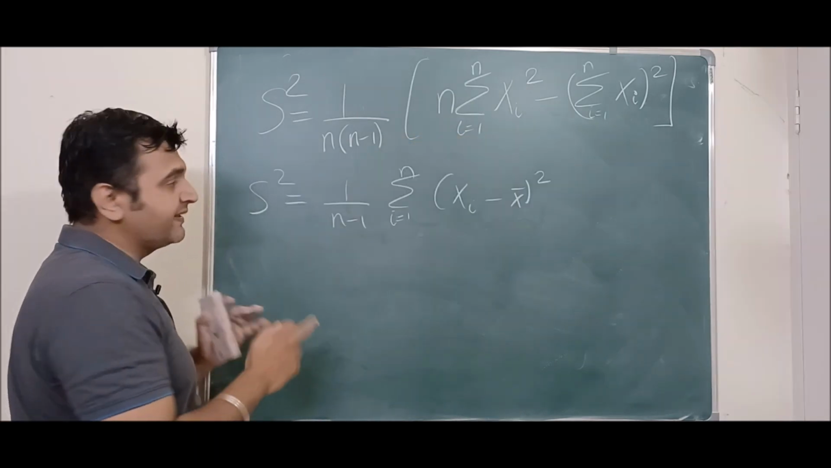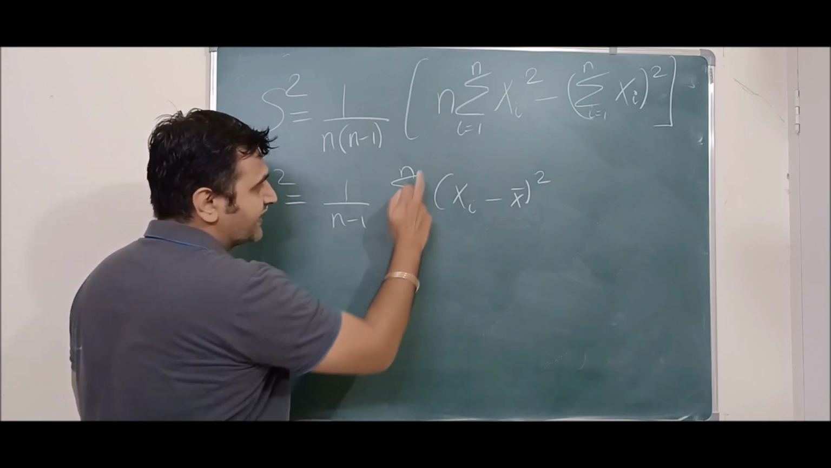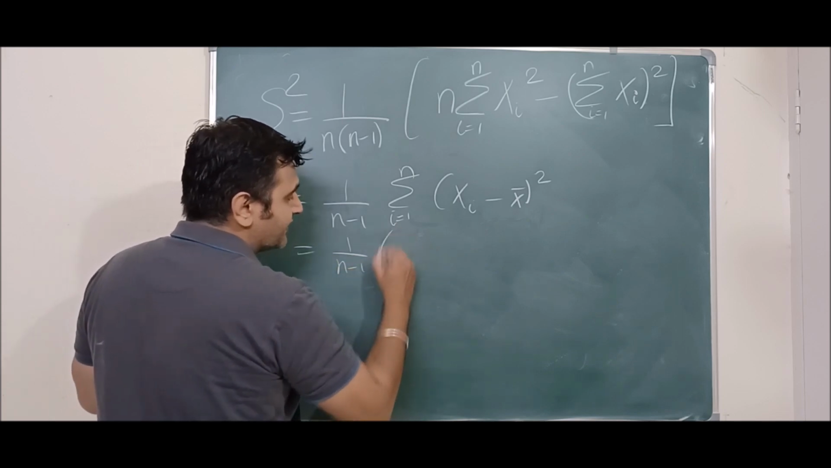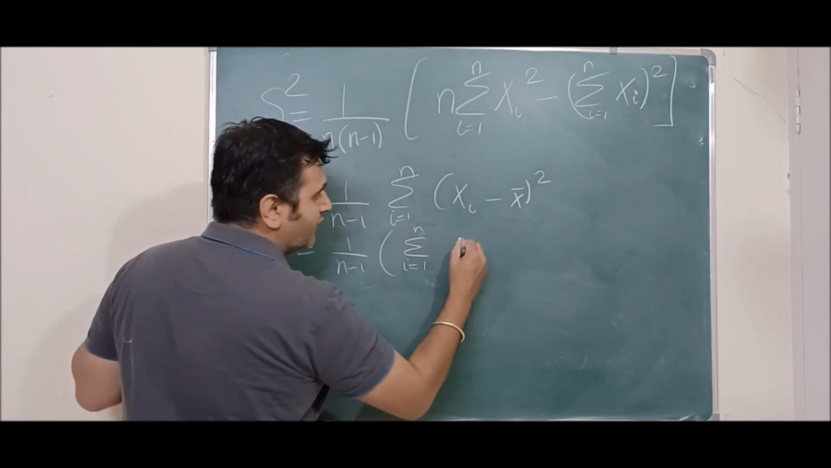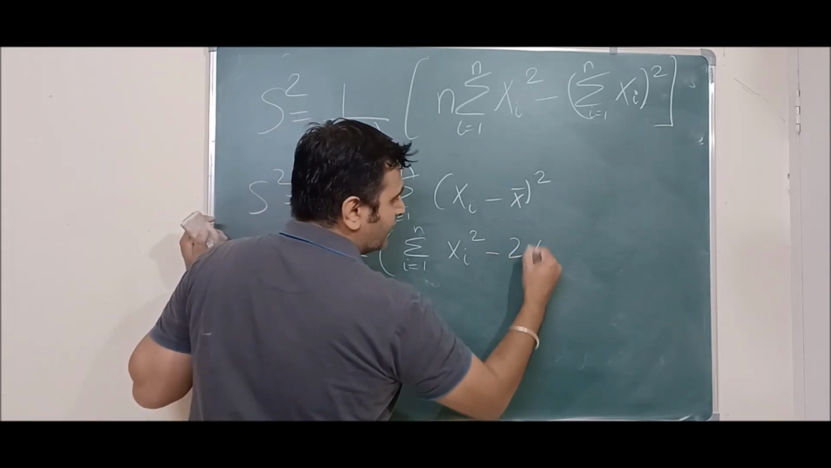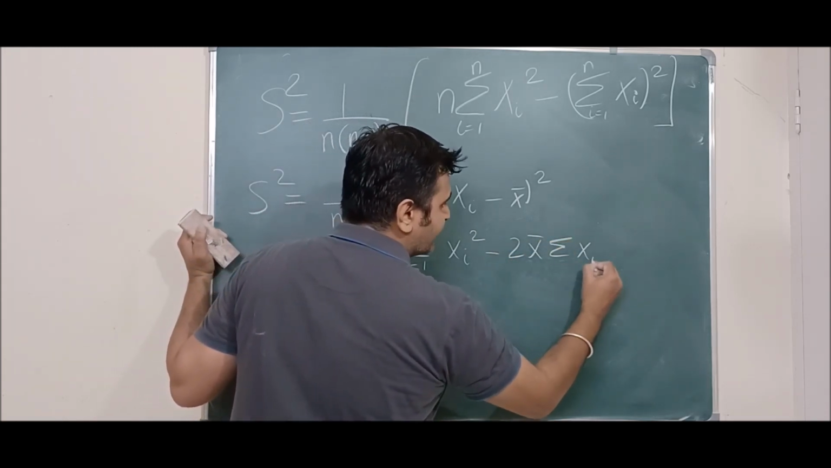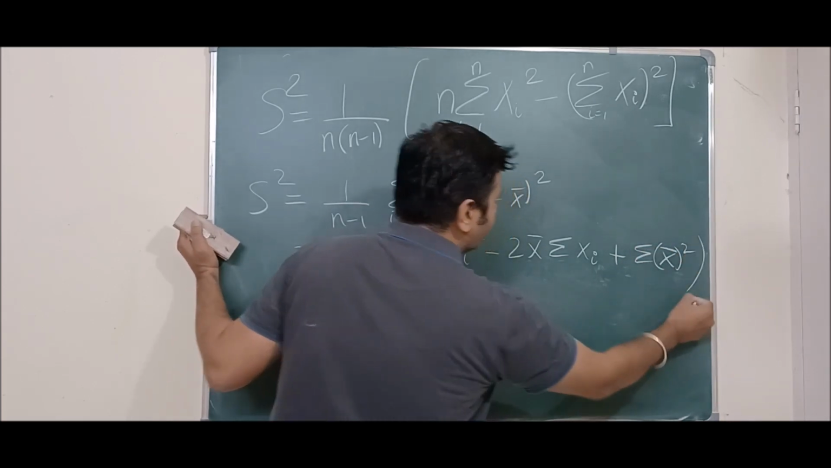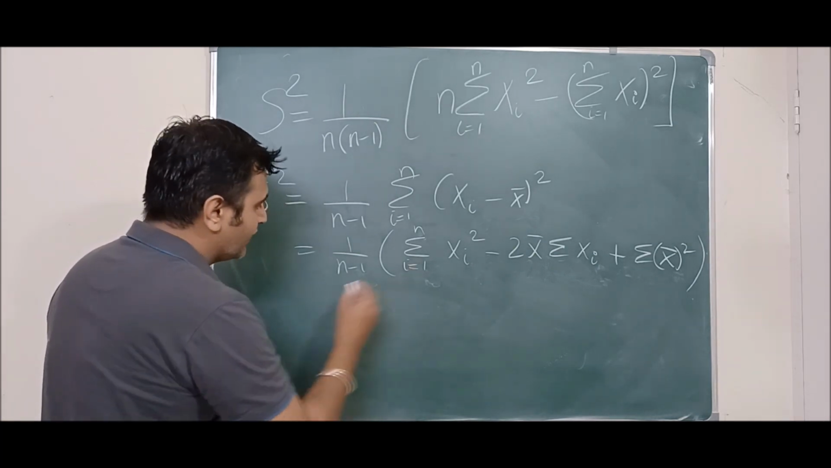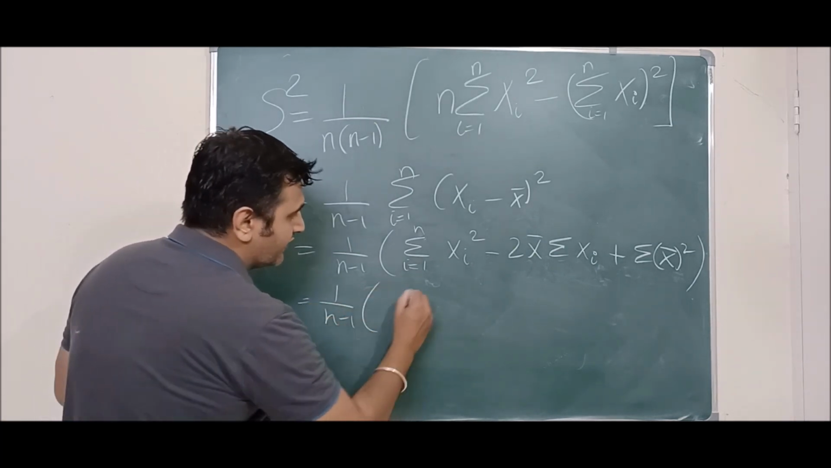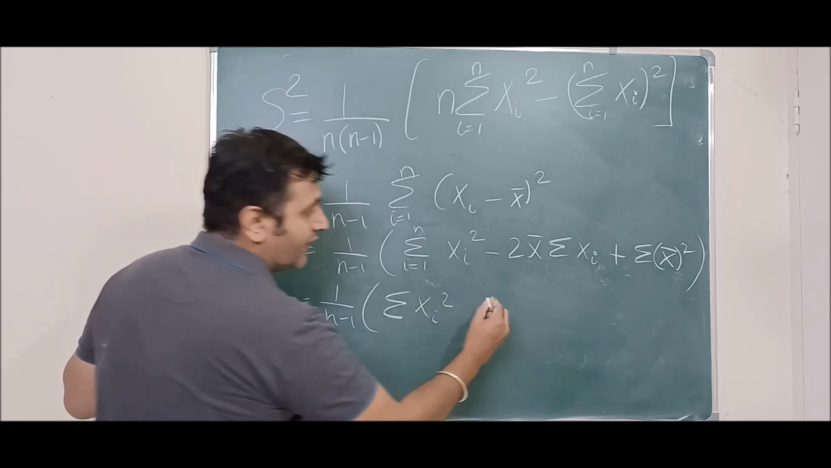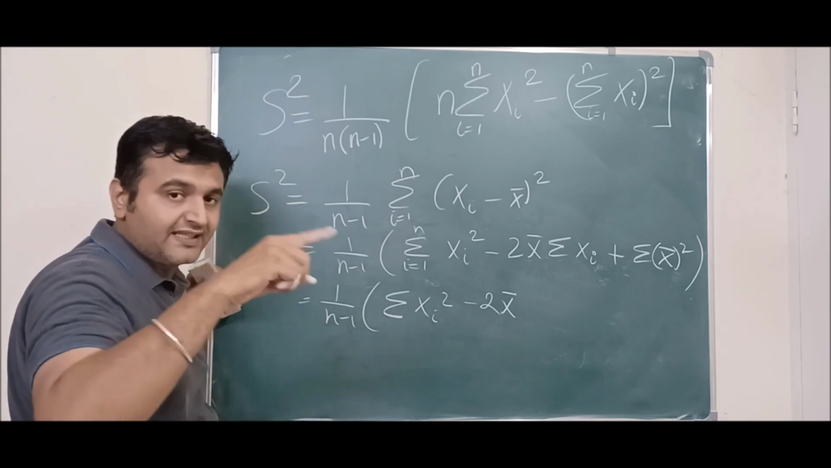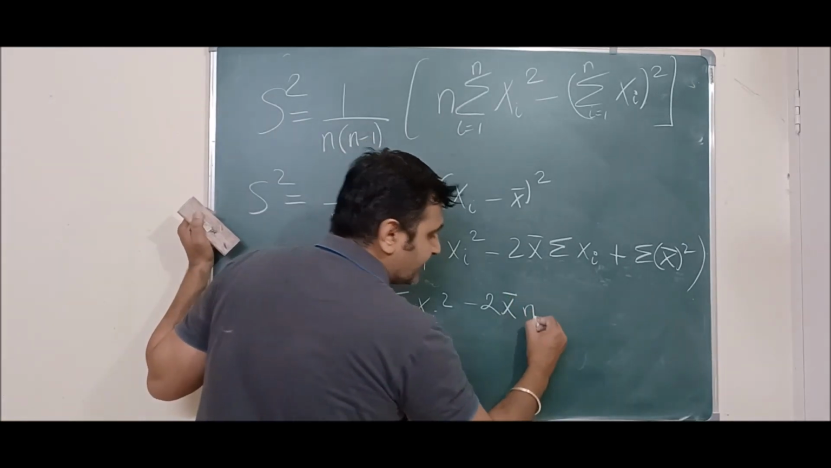So proof is simple. So what is my s square? S square is 1 upon n minus 1 summation i from 1 to n xi minus x bar the whole square. Now when you expand this summation xi minus x bar the whole square, what do you get? You get summation xi square minus 2x bar summation of xi plus summation x bar square, right? This is what you get. But now what is this? This is 1 upon n minus 1, summation of xi square minus 2x bar. What is summation of xi? So x bar is what? Summation xi upon n. So what is summation xi? It is n into x bar.